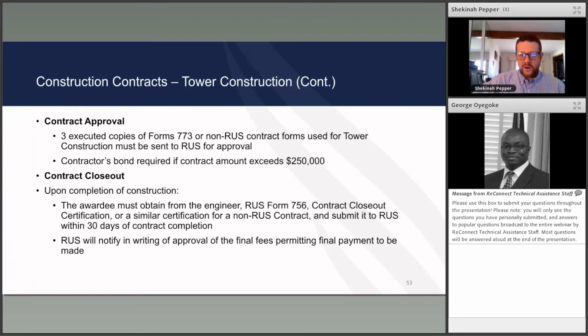And the sooner the better if you're going to look at going that direction, to make sure that there's not any slowdown in getting your documents approved by getting them in early to RUS for review of those non-standard or non-RUS contracts. RUS will notify in writing of approval of the final fees and allowing payment to be made.